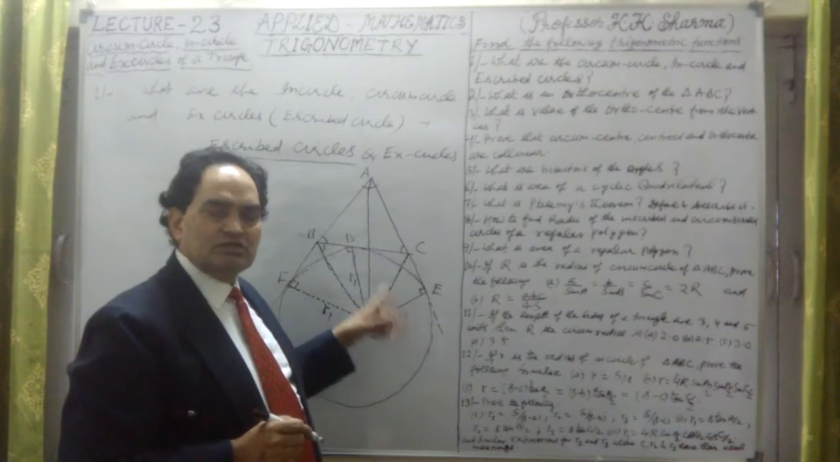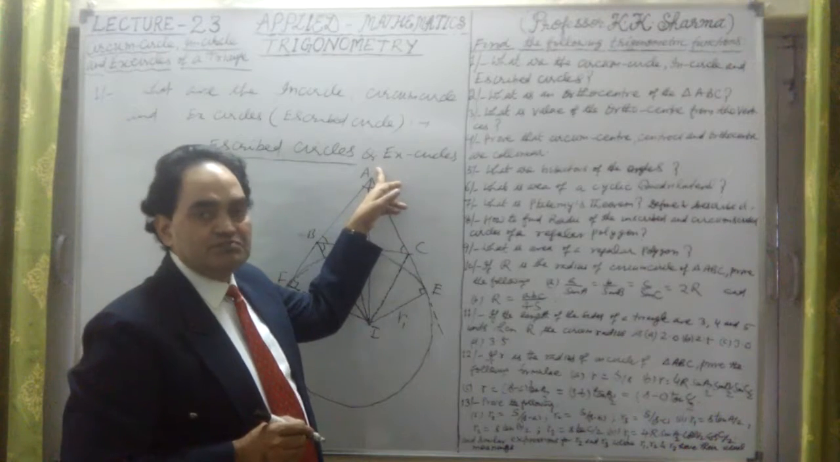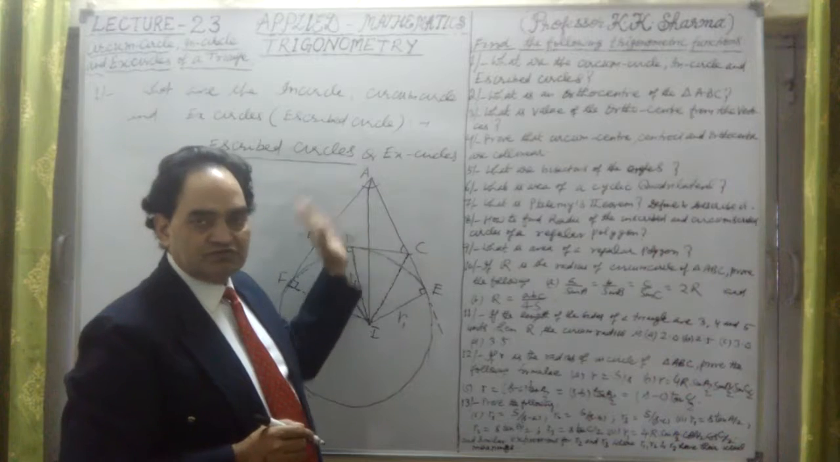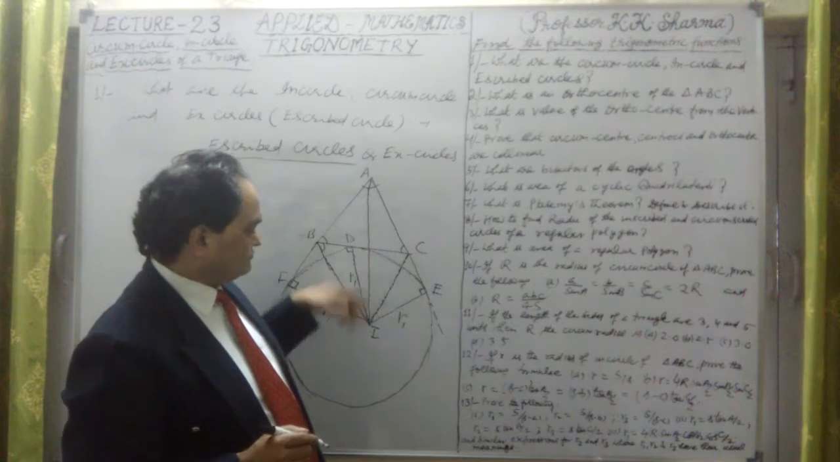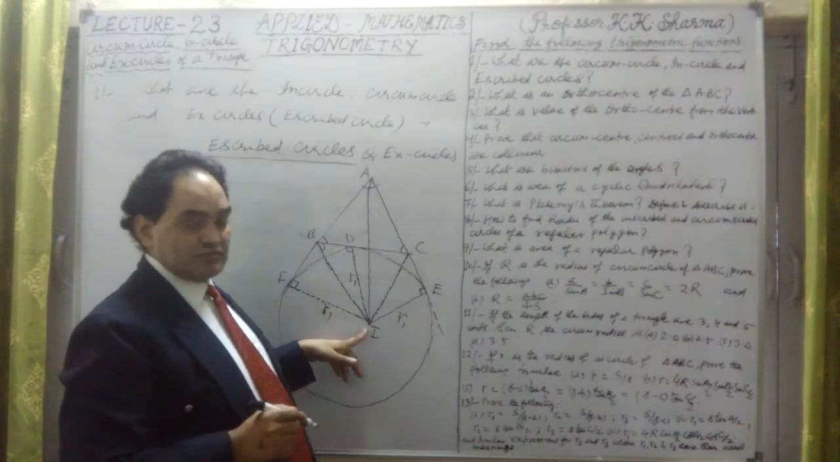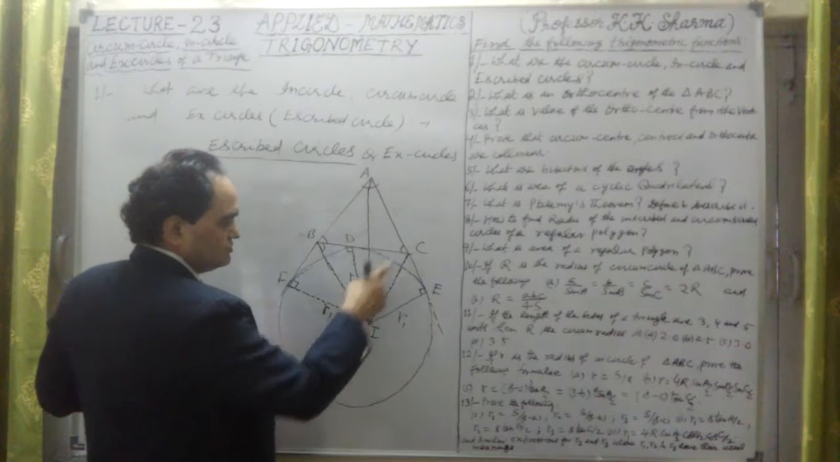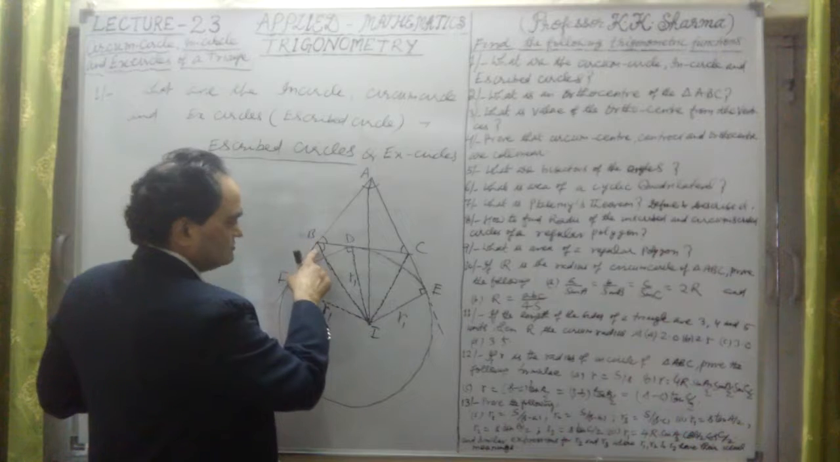Now take B. In case of B, we will take the triangle A, B, C again. Okay, I point, from I point we have taken this angular points, I mean bisectors of these angles.